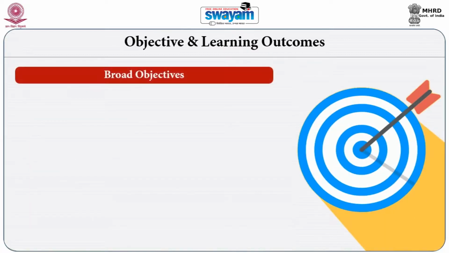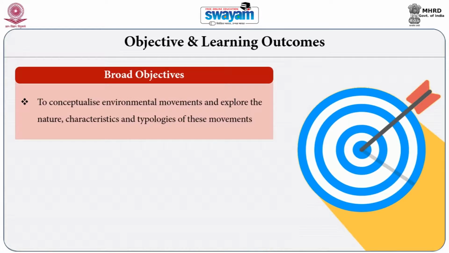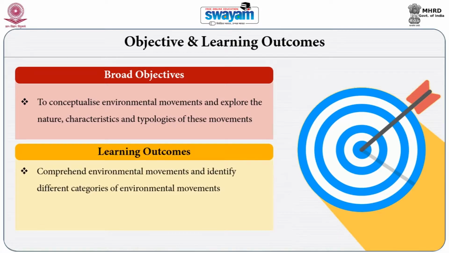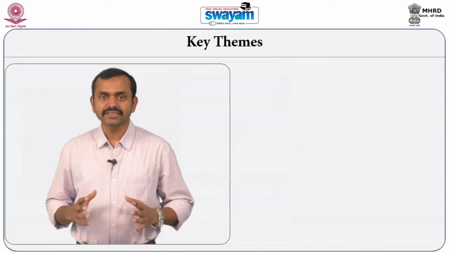The broad objective of today's class is to conceptualize environmental movements and explore the nature, characteristics and typology of these movements. After successful completion of this module, we will be able to comprehend environmental movements and identify different types of environmental movements that we see across the globe. We will also be able to explain different approaches and different types of environmental movements that is prevalent in contemporary times. In today's class, we will basically discuss three topics.